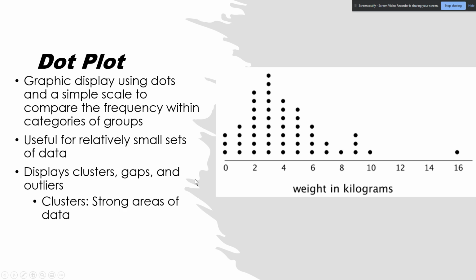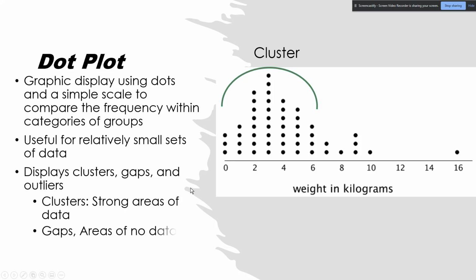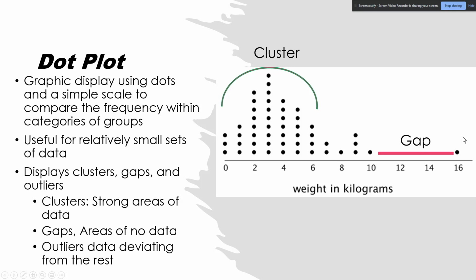A cluster is a strong area of data, as seen right there, as it kind of tapers off here, so we would say the cluster is more right there. Gaps are areas of no data, as right here. And then we have an outlier, or this term right here, because it deviates greatly from the rest. Kind of like how we had that 42 on the very first data set, that would be considered an outlier.